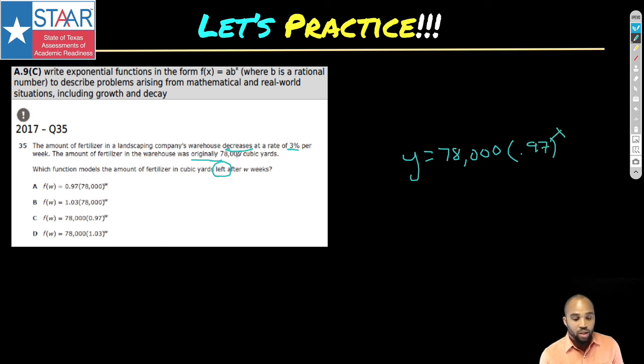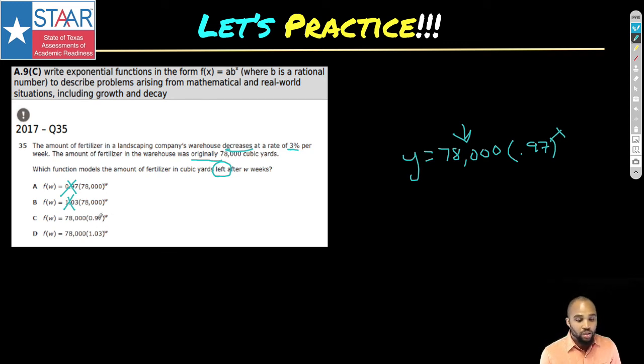And you can better believe they're going to have a 3 in there, but I know that's not right. We start with 78,000. I know that for sure. So let's cross out anything that doesn't have that. Nope, nope. Now we're at 50%. And look, this test so often you can cross out at least 2 of them because it's that simple. You can close your eyes and have a 50-50 chance, but we're not going to do that. We're actually going to do it the right way.